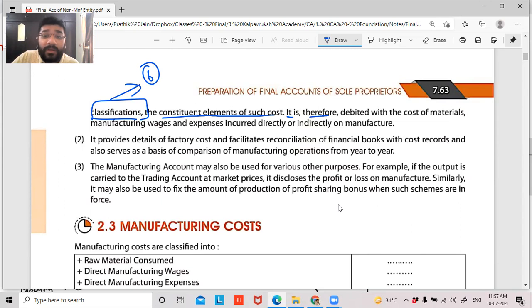It is therefore debited to the cost of materials, manufacturing wages and expenses. So this is your direct material, direct labor, and your direct expenses, which can be direct or indirect. So they're telling that this can be direct or indirect material, this can be direct or indirect labor, or it can be direct expense or indirect expense.